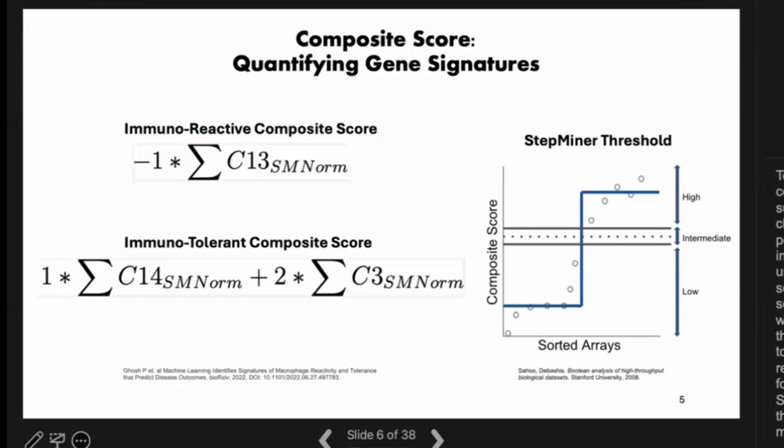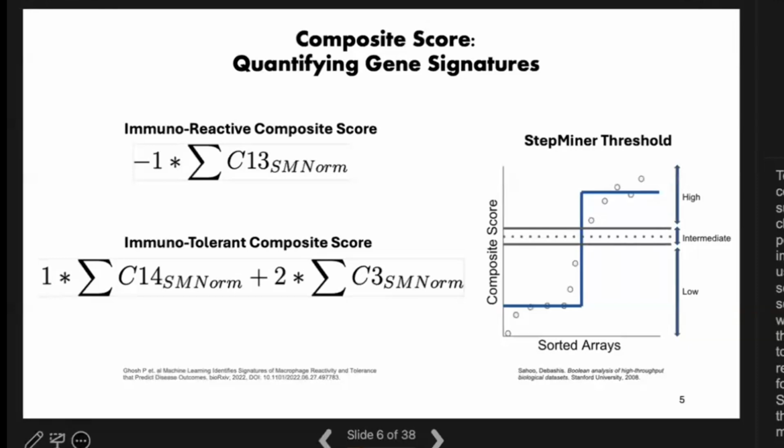To quantify the signature's predictive potential in capturing the polarization dynamics of TAMs, we generated a composite score for the cluster 13 and cluster 14-3 genes in the SMART model. Again, cluster 13 genes are associated with immunoreactivity, and the genes in clusters 14 and 3 are associated with immunotolerance. This composite score essentially involved summing up the normalized expression values in the specific gene clusters and using weights to differentiate between the two polarization states. A negative weight of -1 is assigned to the immunoreactive genes, while positive weights of 1 and 2 are used for the immunotolerant gene clusters.